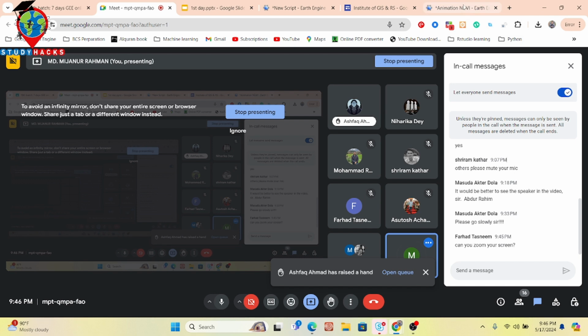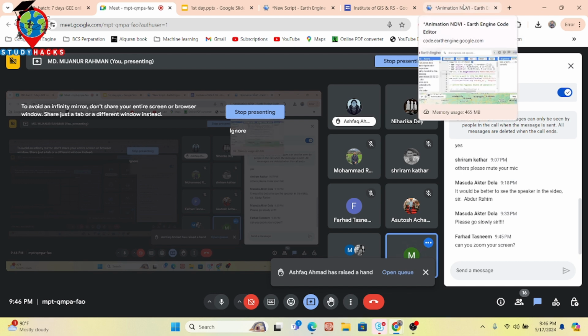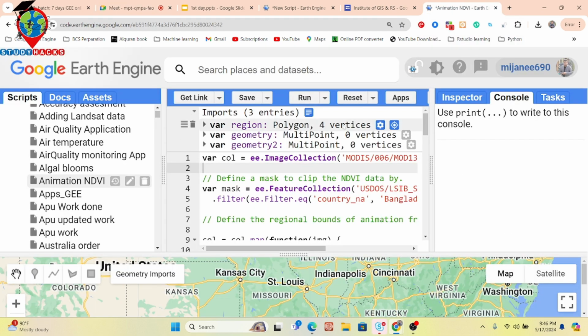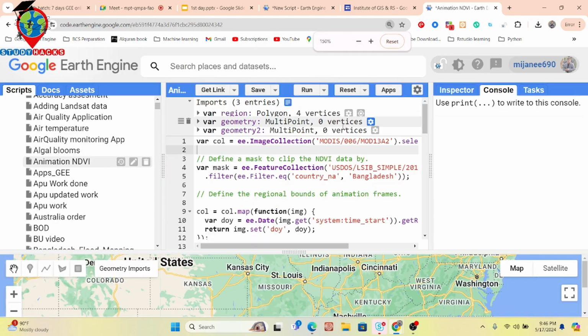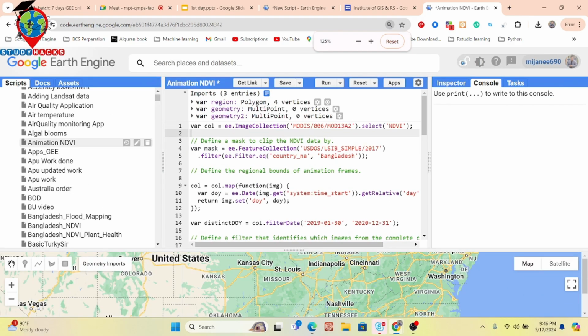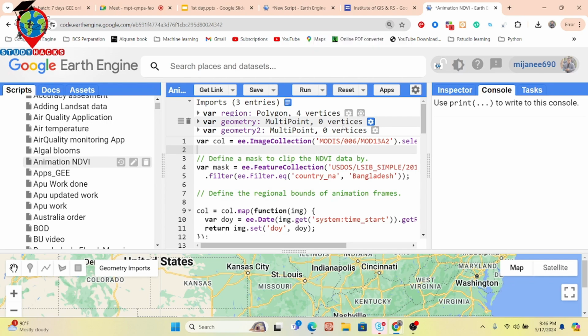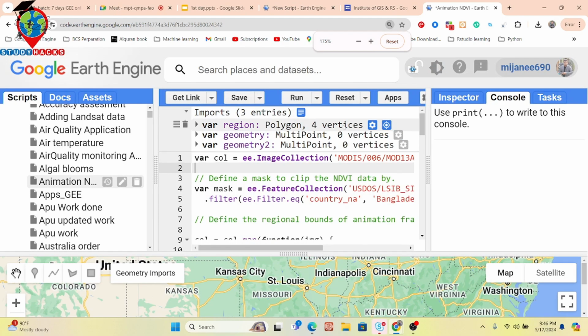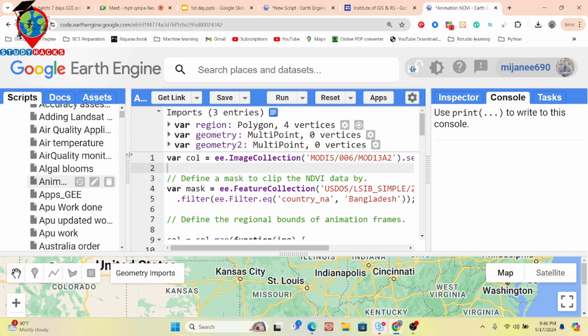Okay, I will also try to zoom. I have already zoomed my screen. Basically it's 100%, but I have already increased my code editor to 150% zoom. Okay, no problem. Continue.